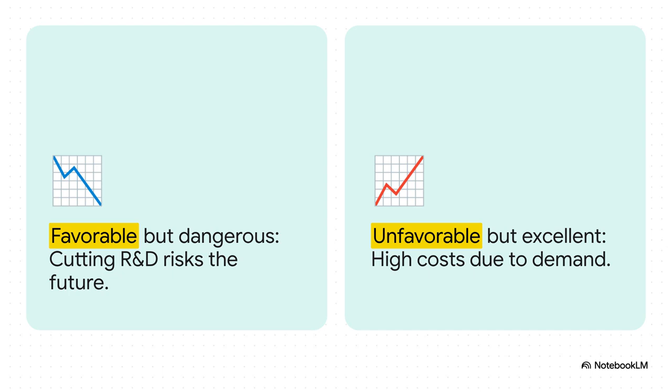Because, let's be real, surface-level data lies constantly. For instance, imagine seeing a massive drop in research and development expenses. You save the money, so favorable, right? Well, not exactly. Cutting discretionary expenses like R&D risks starving your own future and putting the company at severe risk. On the flip side, what about a huge spike in production costs? Looks highly unfavorable, but what if your new product is just a massive hit and you're cranking out way more units just to meet booming sales demand? That is an unfavorable variance you absolutely want to have.